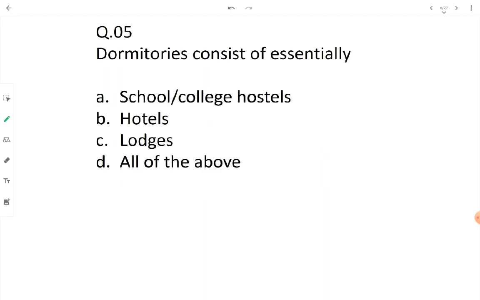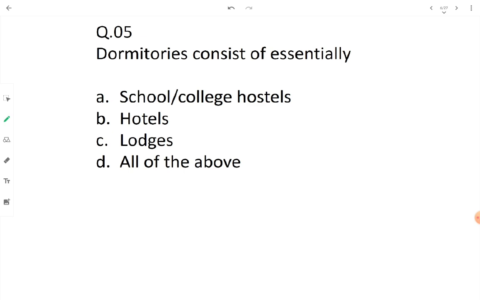What they are saying, dormitories consist of essentially schools and college hostels, hotels, lodges, all of the above. See, dormitories are nothing but a place where sleeping accommodation with or without partition is made. Dining and cooking is essentially absent over there. Such a thing is present in schools and college hostels.